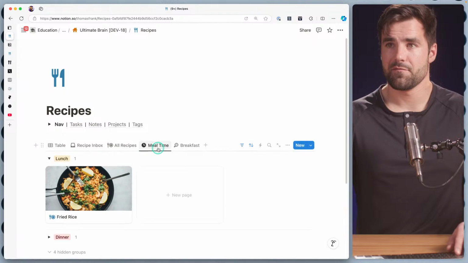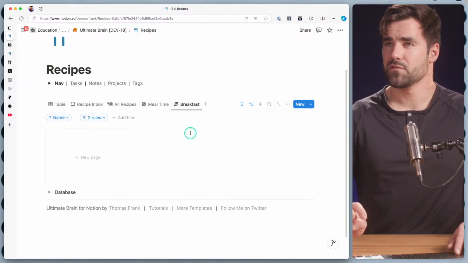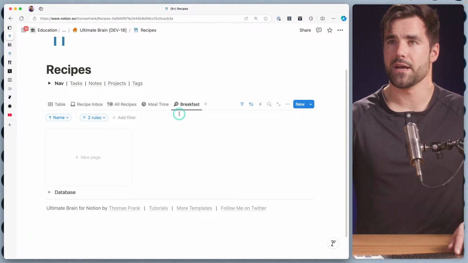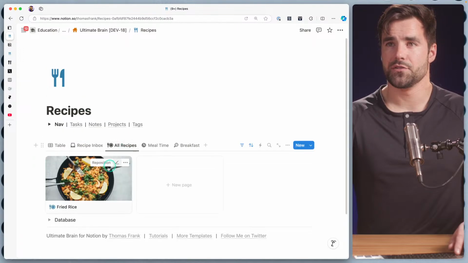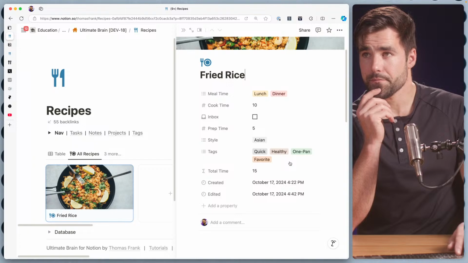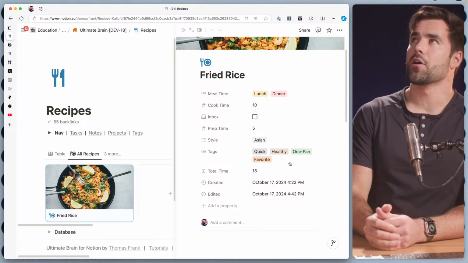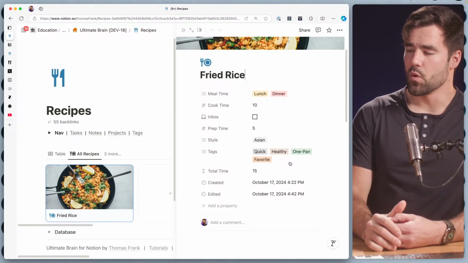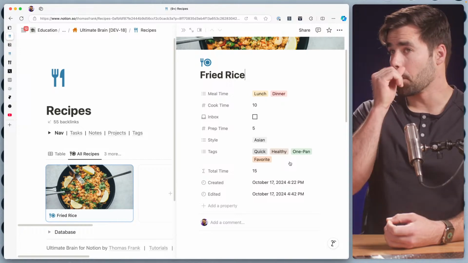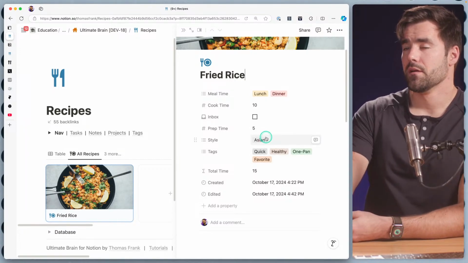We have all recipes. We have mealtime that is sorted off just awesomely. Breakfast is going to be, I think, fine for now. We can sort of duplicate that later on if we want to do lunch, dinner, etc. I'm not going to do it right now. So let's go back into our recipe and think about what other views we might need. We could do style views. And I think this is an instance, but I need to think about the architecture here. Would style make more sense as a separate database, or would style make sense as a multi-select property right here?